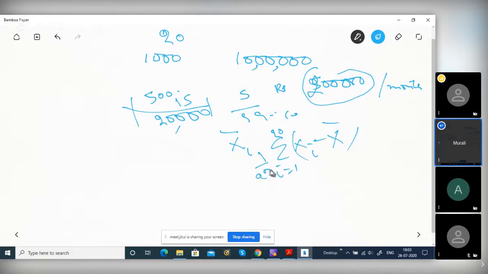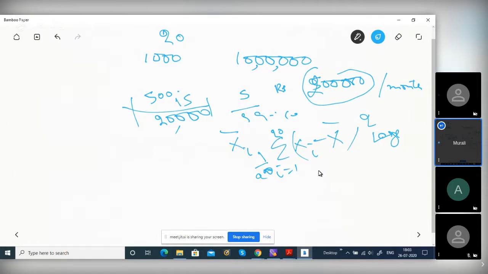You are finding the squared difference from the mean and dividing by 20. This is the variance. If the variance is very large, the difference between very low and very high is large, meaning the deviation from the mean is more.